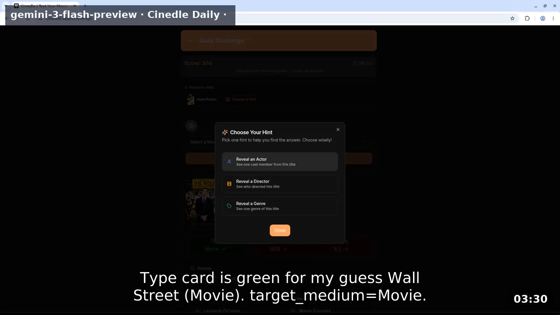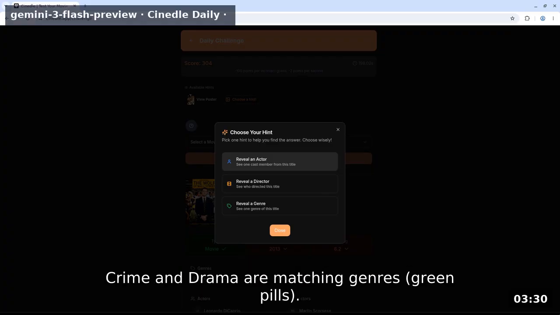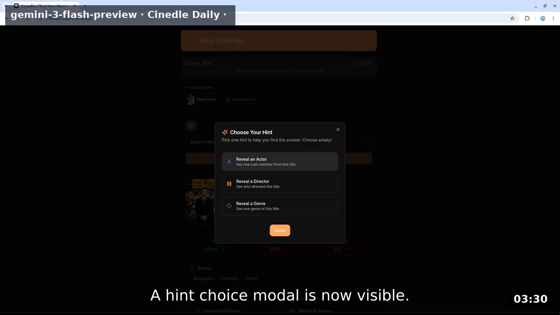Type card is green for my guess Wall Street movie. Target medium equals movie. The year is green 1987. The rating is yellow 7.3 with a down arrow, meaning the target rating is between 6.8 and 7.2. Crime and drama are matching genres. Green pills. No actors or directors from Wall Street overlap with the target. A hint choice modal is now visible.